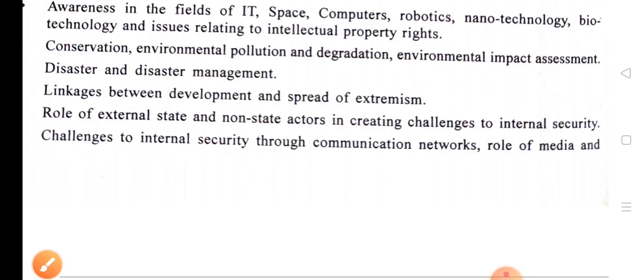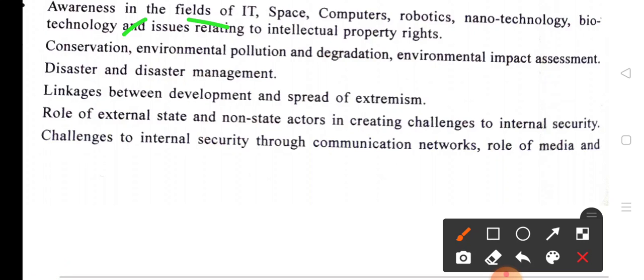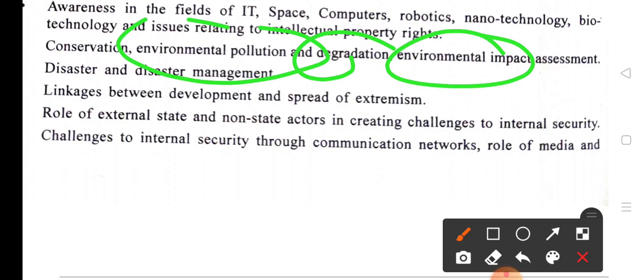So let us talk about conservation, environmental pollution, degradation, environmental impact assessment, disaster and disaster management. For example, Japan: in Japan there are a lot of natural disasters, and yet in Japan the most important technological sectors are present.